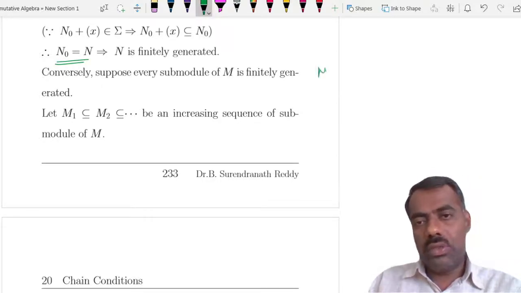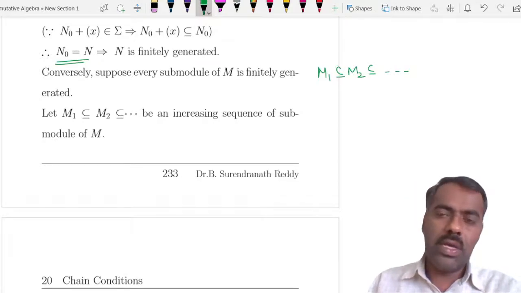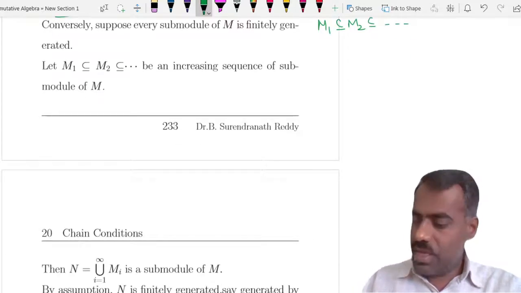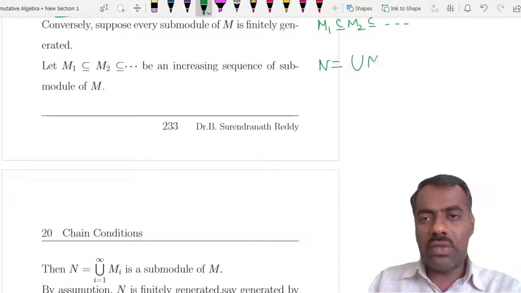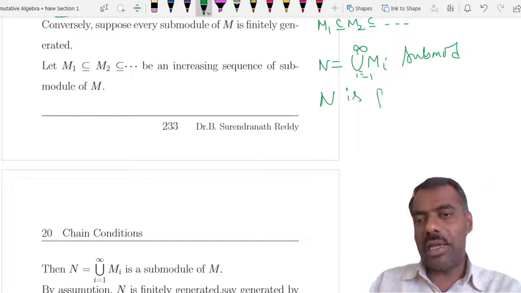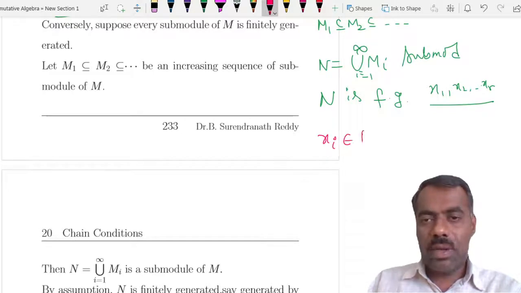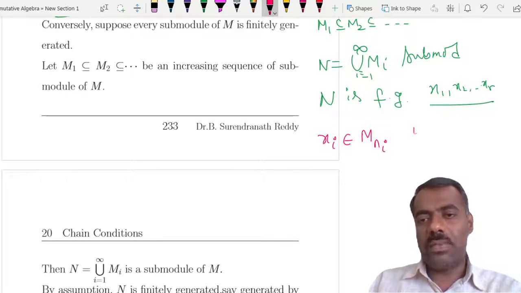To do that, you take M1, M2, and so on, an increasing sequence of submodules. Then we know that if you consider N as the union of the Mi's, this is also again a submodule. But by assumption, we know that this N is finitely generated, right? Suppose it is generated by x1, x2, up to xr. Because each xi belongs to N and N is this union, each xi belongs to some M n_i, for i from 1 up to r.